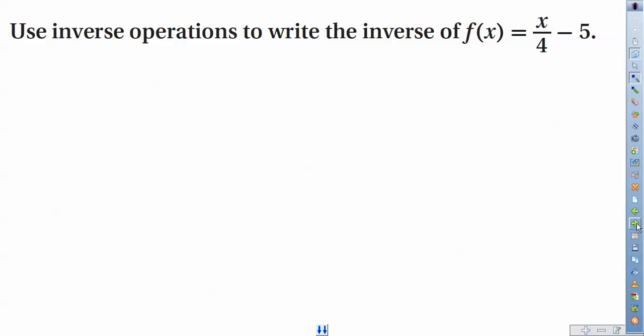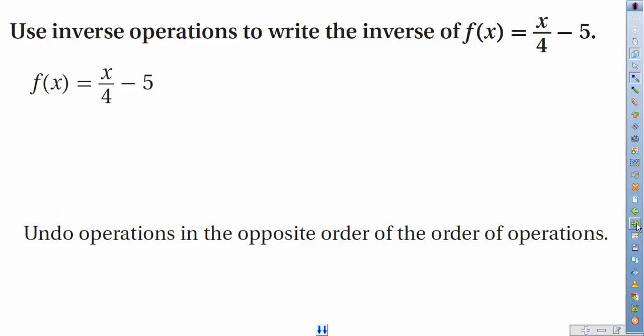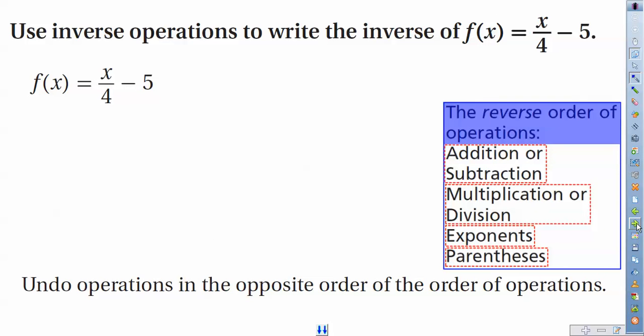But the trick to doing all these steps is having a clear understanding of our order of operations and how when we solve an algebra problem we're doing the opposite. So let's pull out our reverse order of operations, right? When you solve an algebra problem, you're really doing the reverse order of operations. You're looking to add or subtract first from one side to the other, then you multiply or divide, then you deal with exponents, or then work with parentheses if you need to. So let's take a look at that.